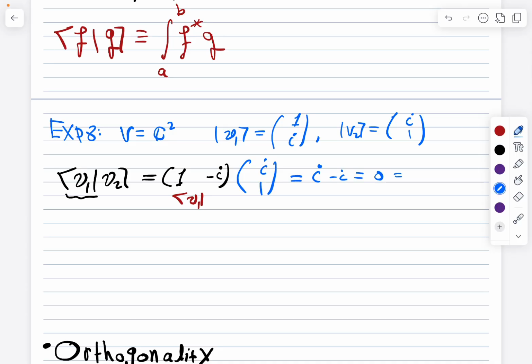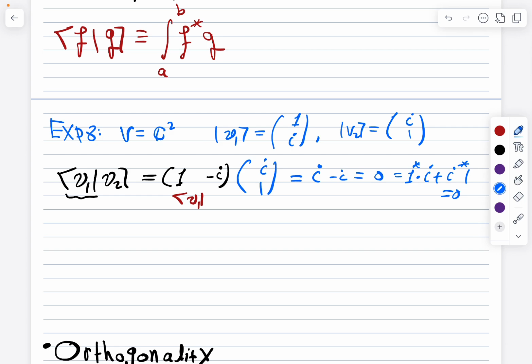We take the conjugate of the first one times the first one, so 1 conjugate times i, plus the conjugate of this, which is minus i. Be careful. So let me write it: minus i conjugate plus 1, and this is indeed equal to 0.